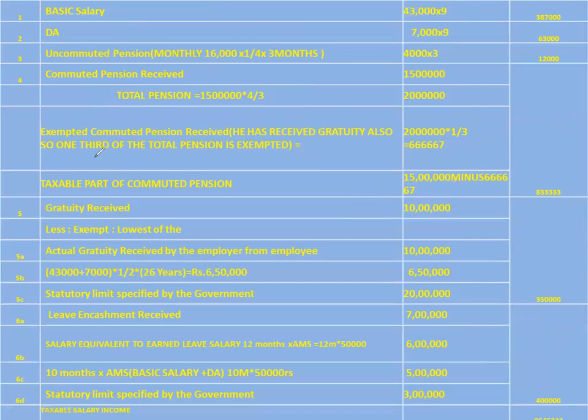Now, next one. After having calculated this given in the problem, now you have to apply the rule. What is the rule? The rule says that if he's getting pension plus gratuity, then 1/3 of the total pension is exempted from tax. So now you know the total pension, you know 1/3, just multiply the 20 lakhs into 1/3.